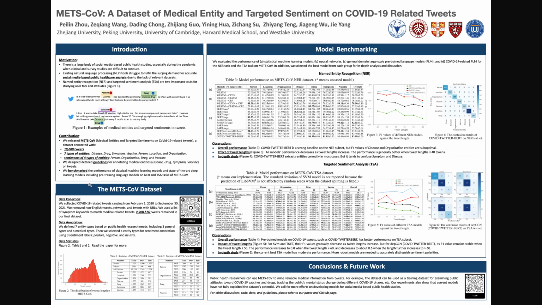To further investigate tweet users' attitudes towards specific entities, 4 types of entities: person, organization, drug, and vaccine are selected and annotated with user sentiments, resulting in a targeted sentiment dataset with 9,101